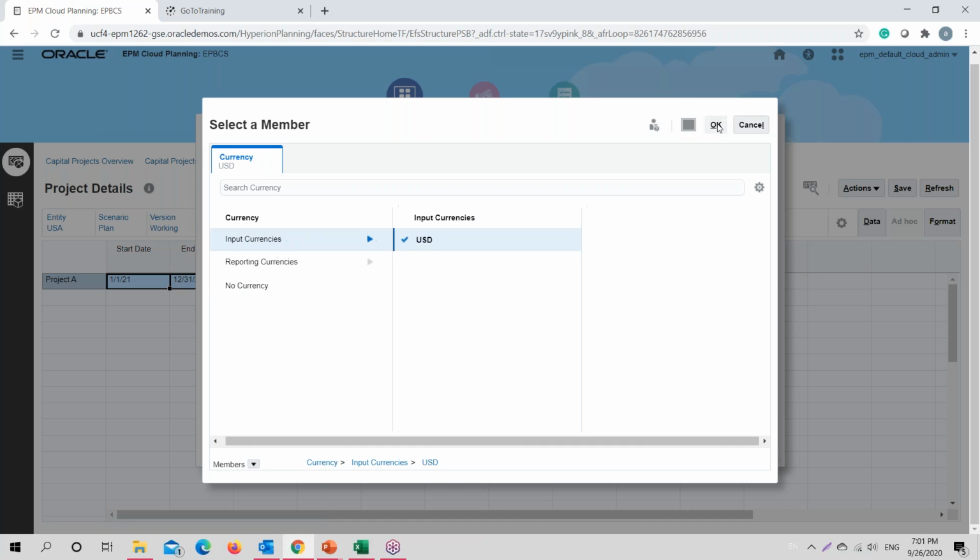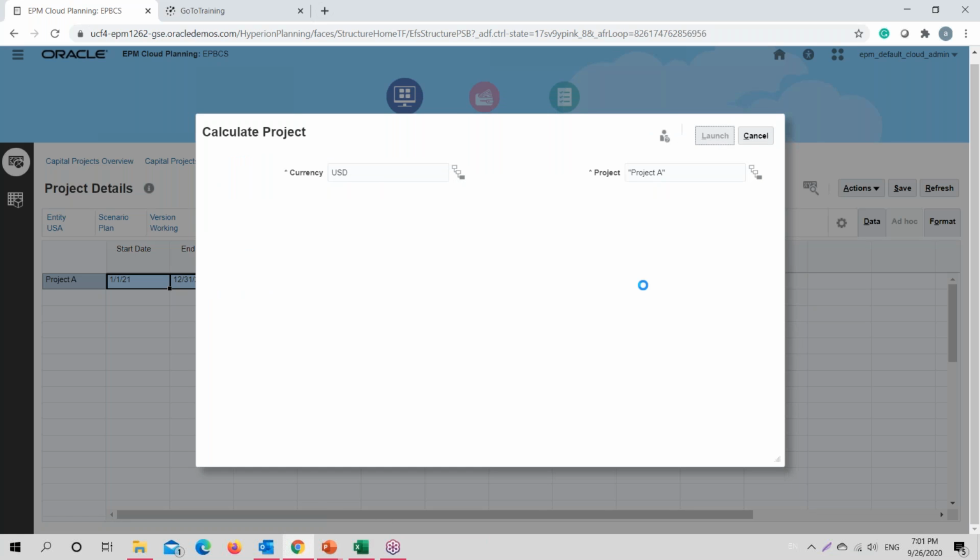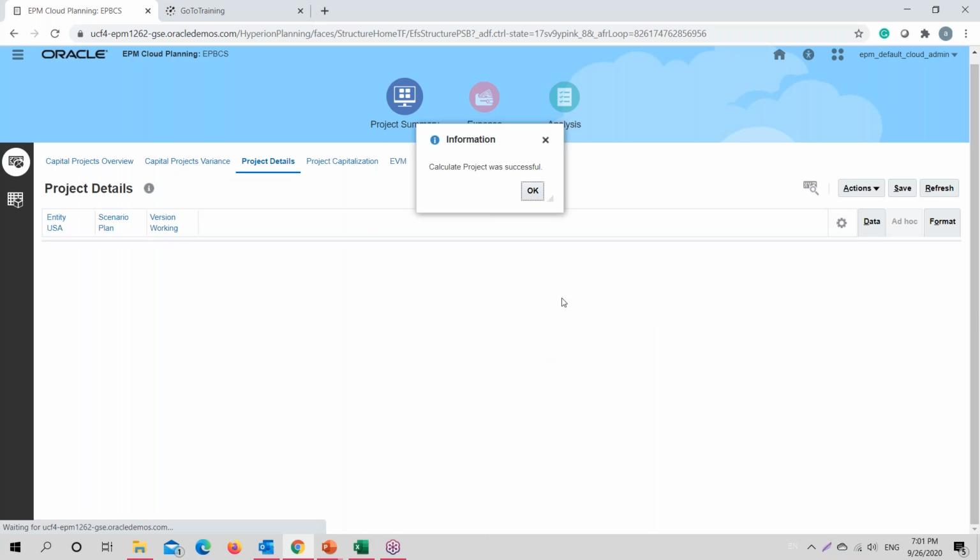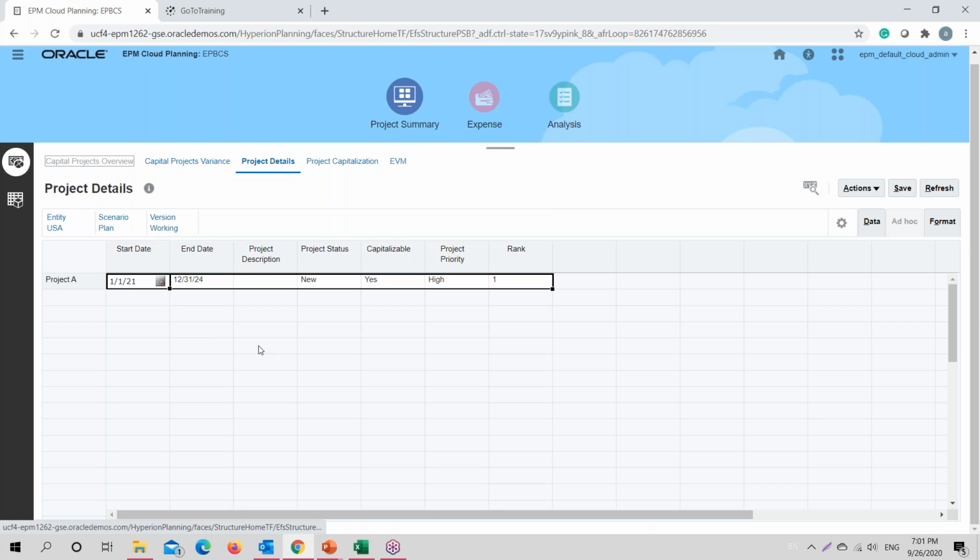My input currency being USD. Just launch. It takes into account the calculations for net present value and the ratios that are required. So the system will calculate the net present value. It will provide you with the total investment amount, total cash inflows and all.